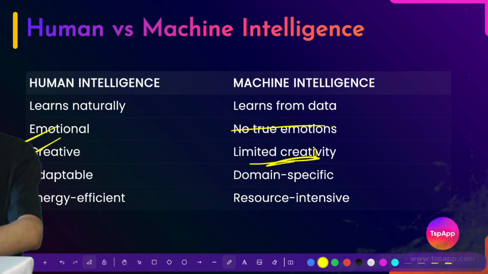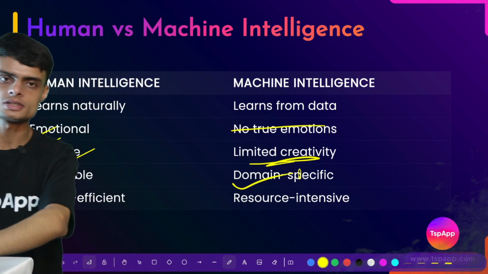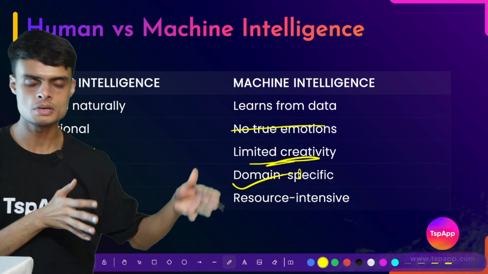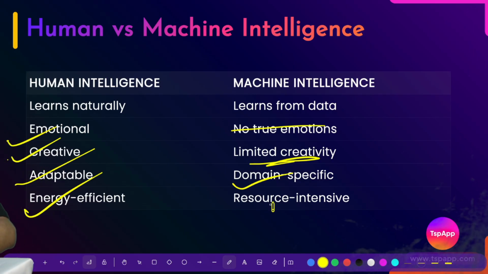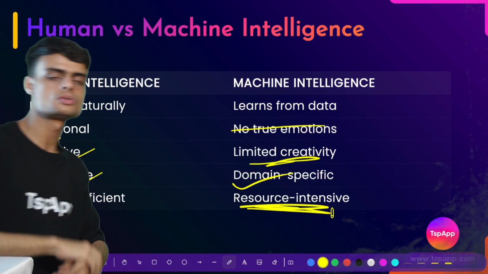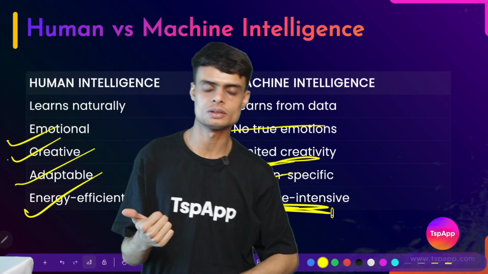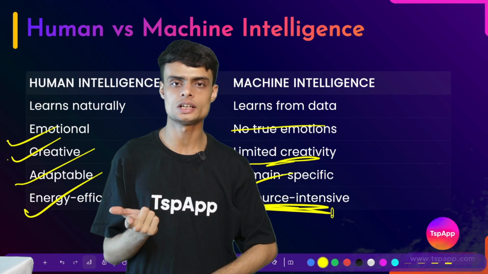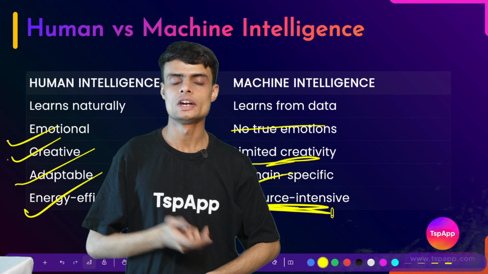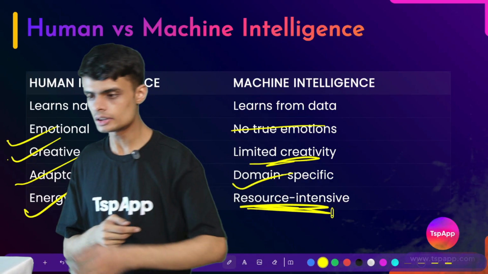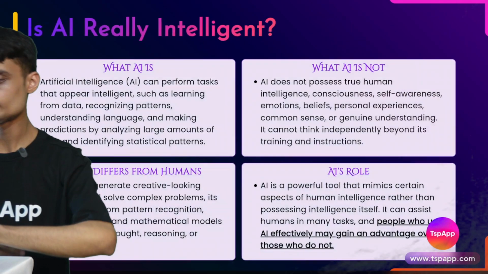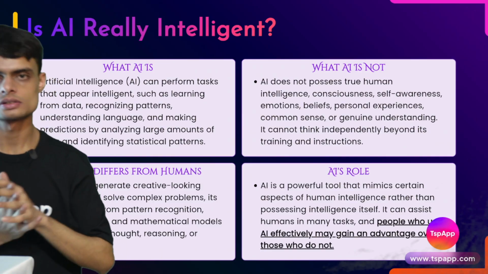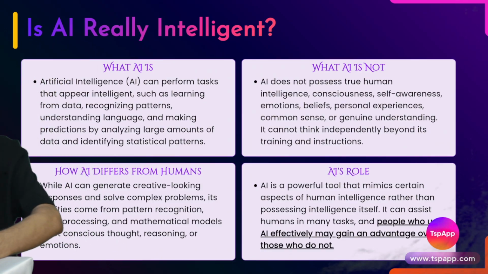Then we have humans who are adaptable, machines which are domain specific. Humans can adapt in any field, machines are not that adaptive. Then we have the energy efficiency problem. Humans are energy efficient, machines are resource intensive. They require electricity, a good amount of data to function, skill, and time. These are all the different resources which are required for making a machine intelligent. Then we have the last critical part of this whole lesson.